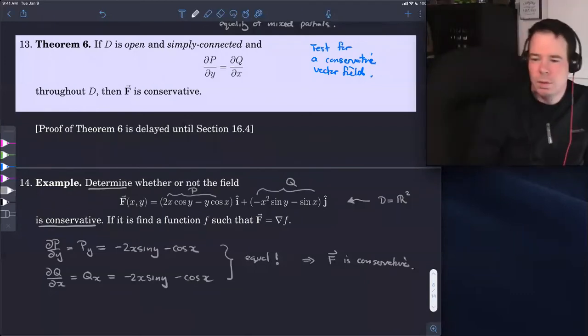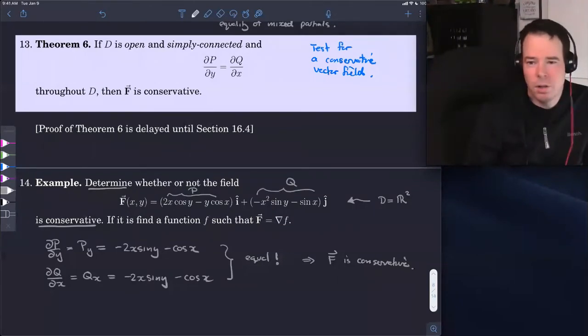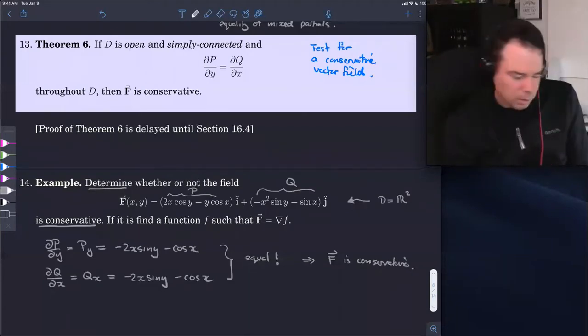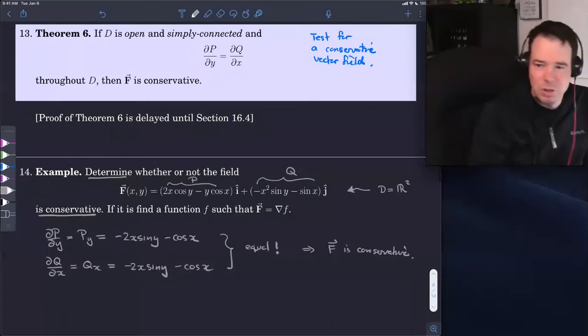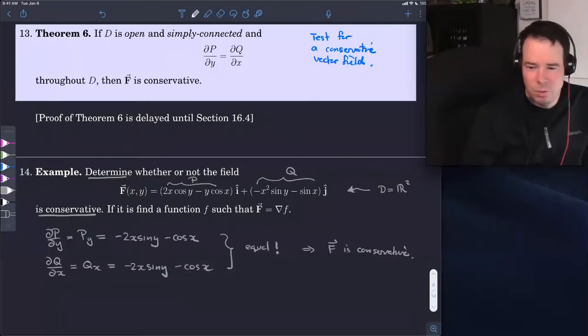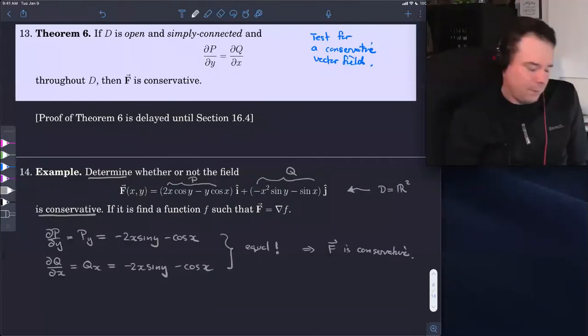All of R2. All x and y values make sense to plug into our function f. So its domain is all of R2, and R2 is open and simply connected. It's the whole plane. So that's just one thing we need to be aware of, that our region has to be open and simply connected in order for this to work. And it is in this case, it's all of R2. So f is conservative.